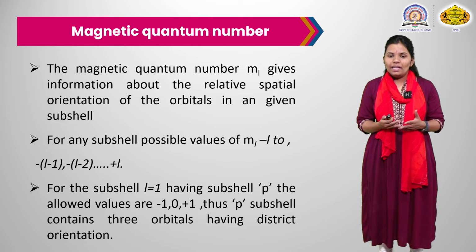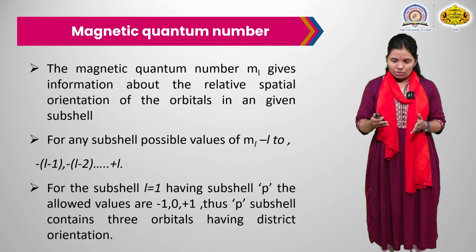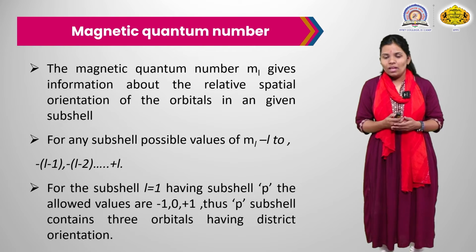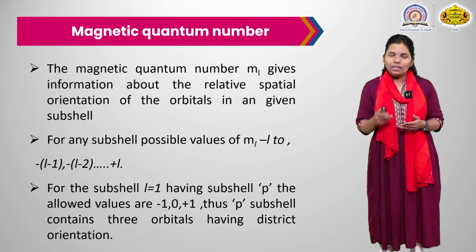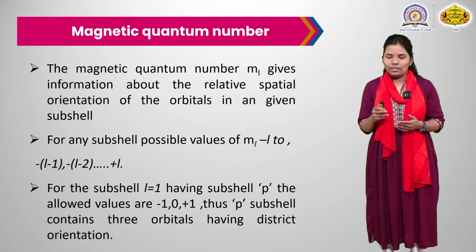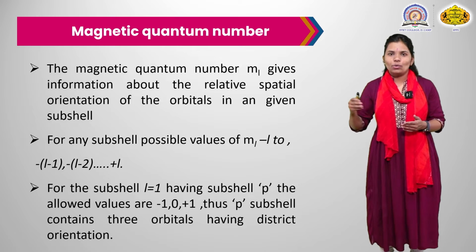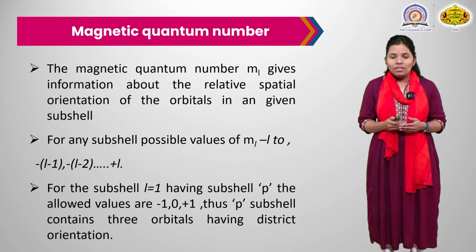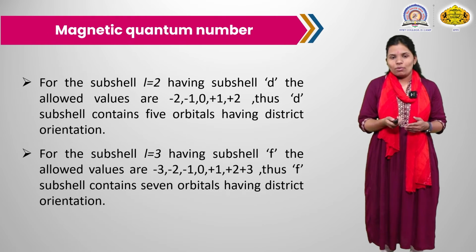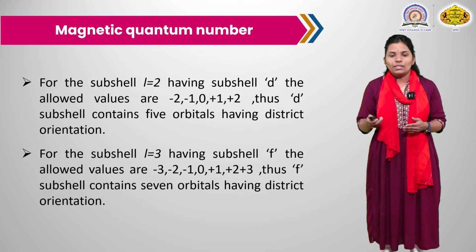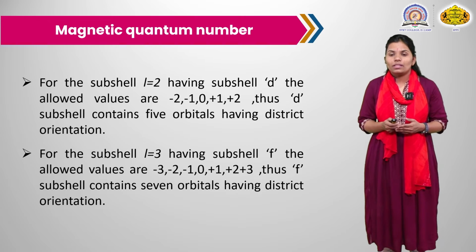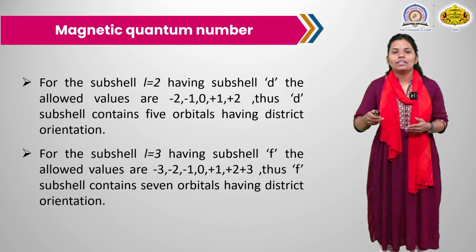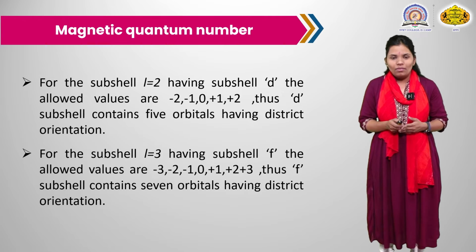For the subshell L equal to 1, which is the P subshell, the allowed values are minus 1, 0 and plus 1. Therefore, you write the P orbital as 3 blocks, that is minus 1, 0, plus 1. In those orbitals the filling of electrons takes place. In D it ranges from minus 2, minus 1, 0, plus 1, plus 2. So, there are 5 orbitals having the capacity of 10 electrons in a D subshell, when the value of L is 2.